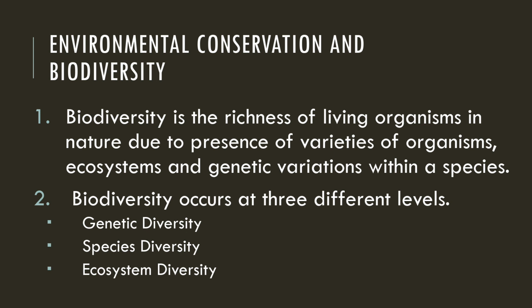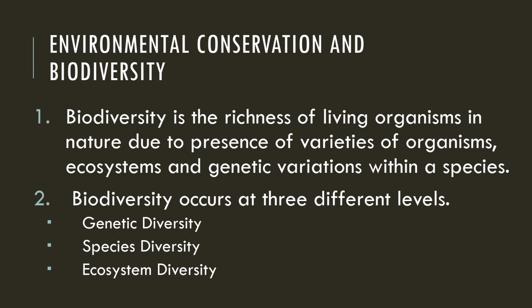Though we are related to only one species, the human species, there is a drastic difference in us genetically, and that is called genetic diversity. So the diversity at the gene level in the same species is called genetic diversity. The second is species diversity. Species diversity means there are innumerable species of organisms in nature.